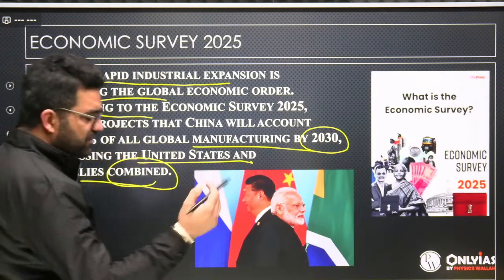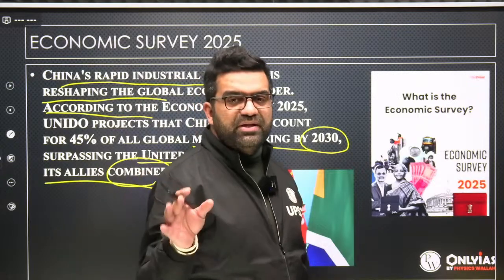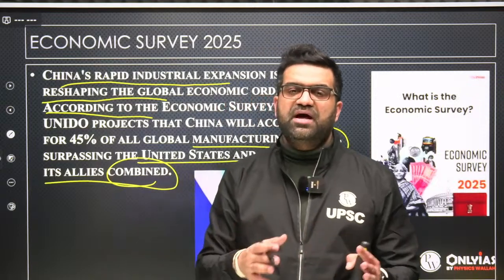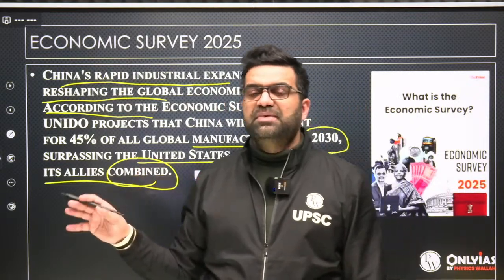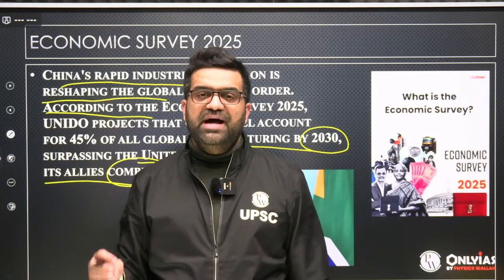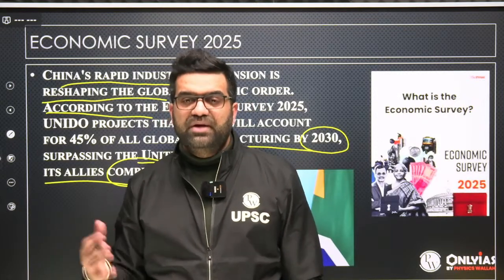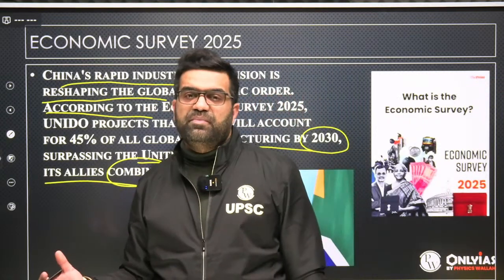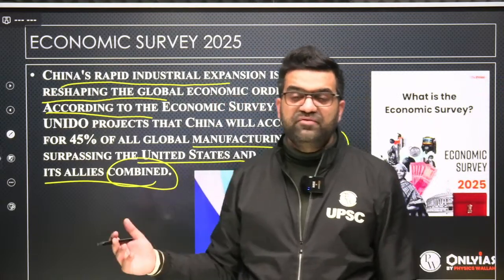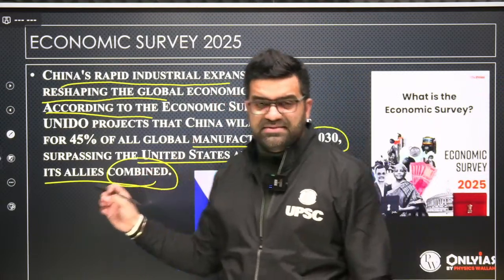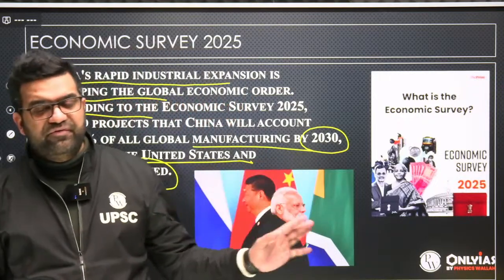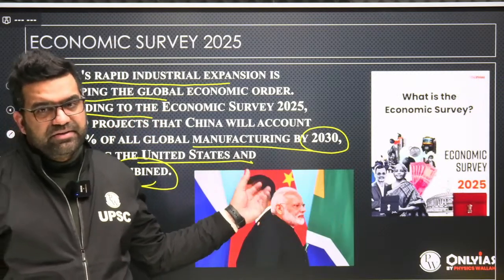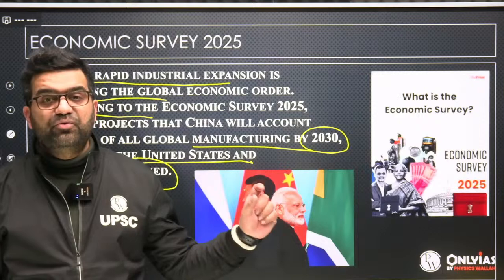So the tagline here is that even if all the major economies of the world gang up together, the Western world, Germany, France, US, the time for China has come. This is a challenge for India also. India has missed the manufacturing bus to enhance its manufacturing capabilities. The advanced technologies, be it the new AI model that has been unveiled by China yesterday, all those things are going to affect India's growth story. And by 2030, China is going to have 45% of the global manufacturing share.